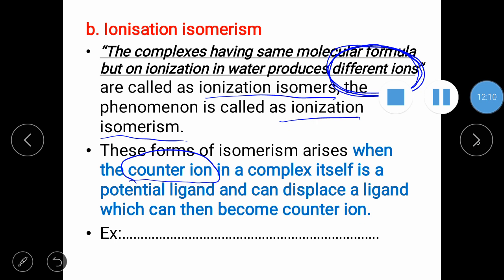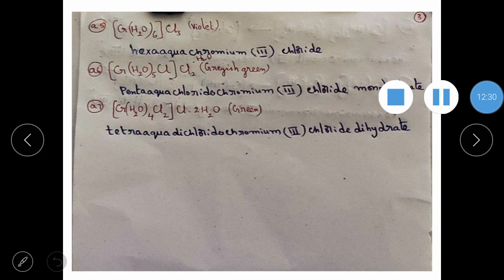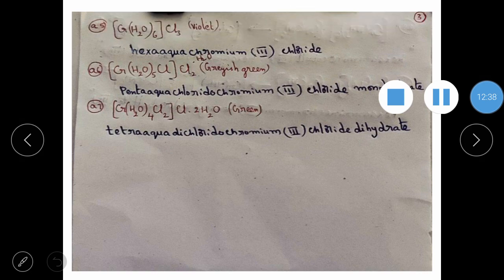Now coming to the third one. What do you call that? Solvate isomerism. I will also tell you one more name, hydrate isomerism. Solvate isomerism and hydrate isomerism are both the same. Now look at these complexes. Are they isomers? First question. Yes, they are isomers.